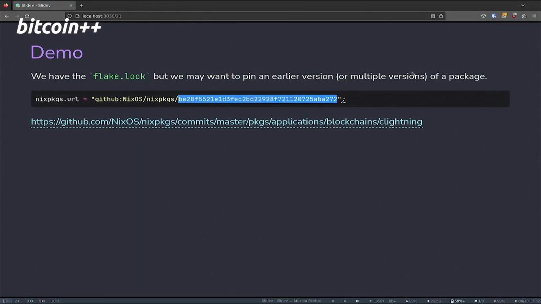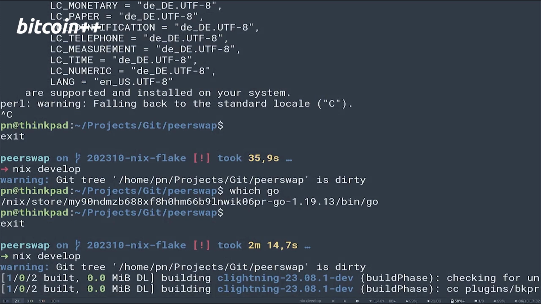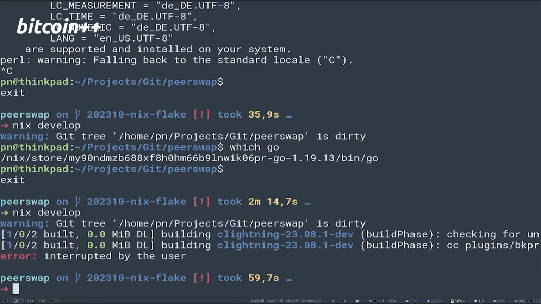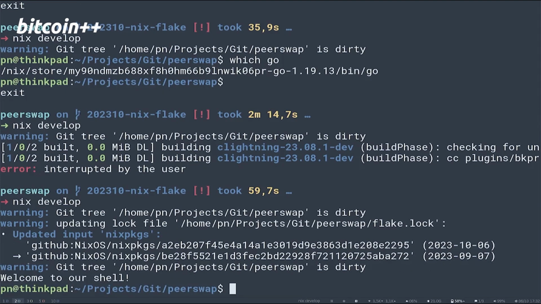Did I copy the whole line? No, I should copy the whole line. Okay, now I did. And let's see, I guess I pre-built this one, and this should then be faster. Let's interrupt this here and start this again. Yeah, okay, I pre-built this one.